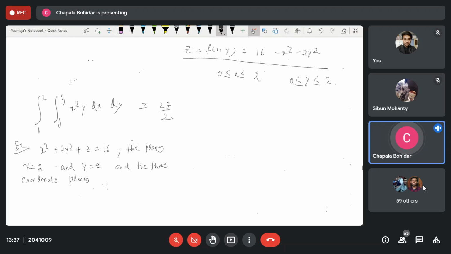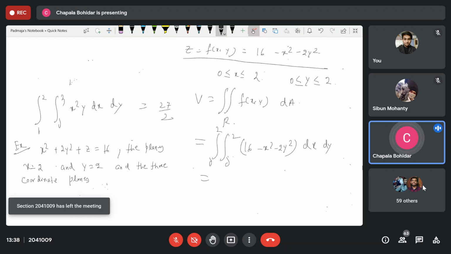So for the double integration, volume V is equal to the double integration over the region R of function of x, y. I can write it as 0 to 2, both 0 to 2, so no problem here, of 16 minus x square minus 2y square, dx dy or dy dx, you can write either one. Okay, now tell me the result. Do it yourself and tell me the result.